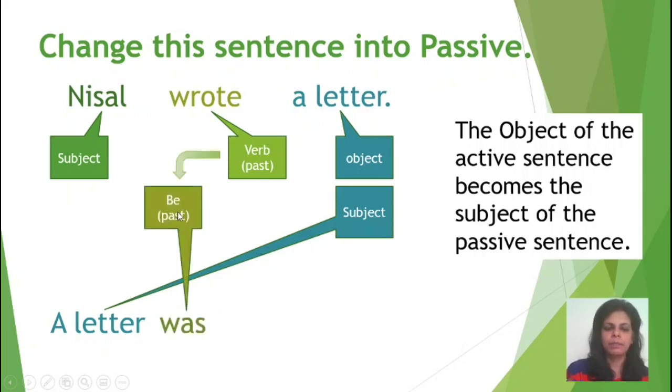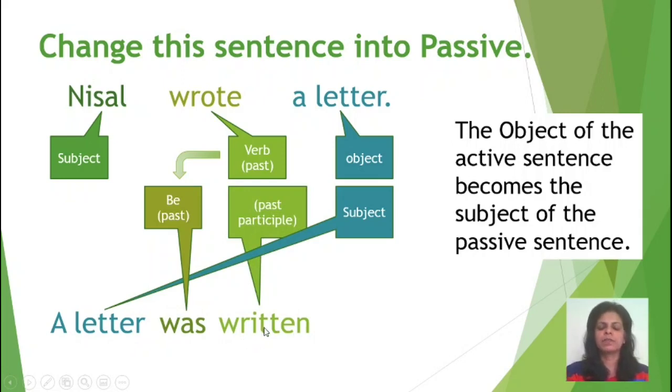Then we have verb be. Because this sentence is in the past tense, we have to use the past form of verb be, that is was. Because a letter is singular, we have to use was, along with the past participle. The past participle of the verb write is written.